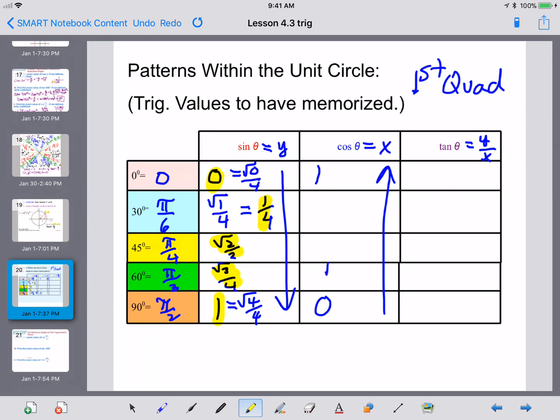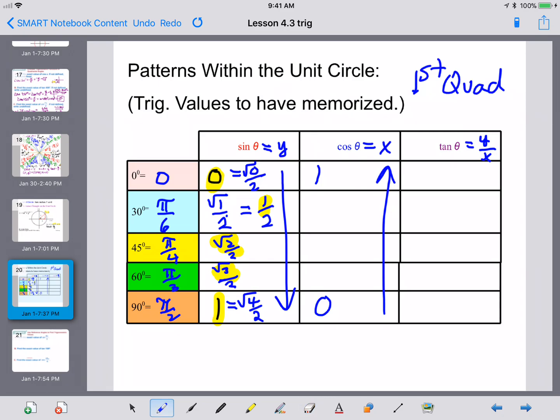I'm sorry, this one's square root of 1 over 2. That's 1/2. Oops, sorry about that. I was thinking of the number 4. They're supposed to be all over 2. I'm sorry about that, I've lost it. Square root of 0 over 2, square root of 1 over 2, square root of 2 over 2, square root of 3 over 2, square root of 4 over 2. There we go. I'm so sorry.